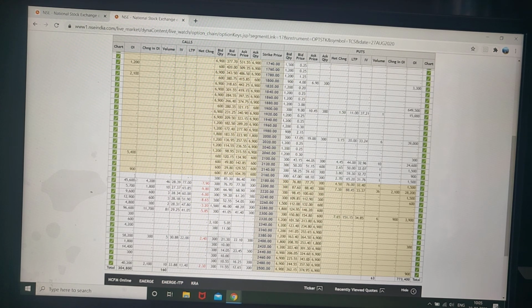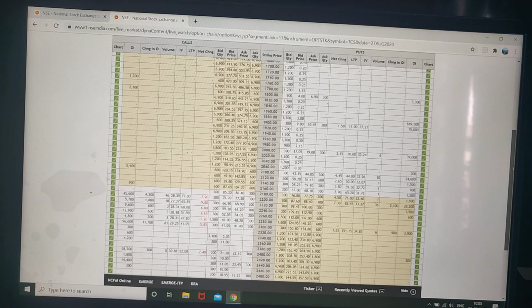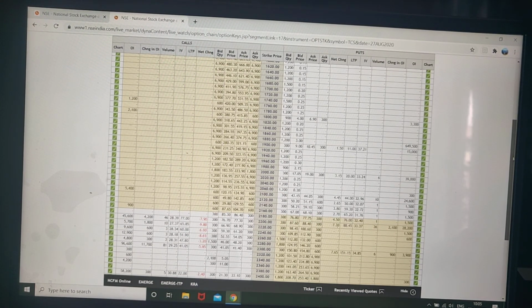People will trade more in the current month. Weekly trading on the exchange has more volume. Most people trade in weekly options because there is a lot of price variation and fluctuation.